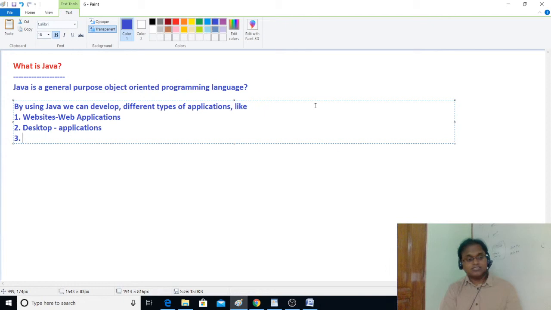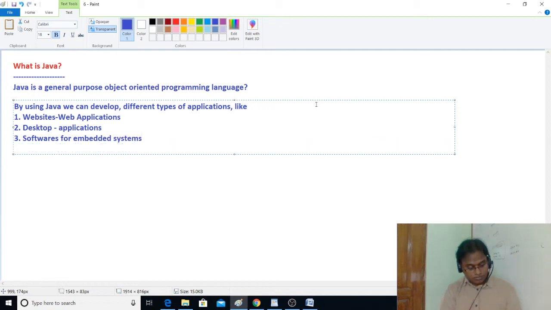Applications for embedded systems or softwares for embedded systems. We can also use Java in IoT. We can use Java in IoT applications.